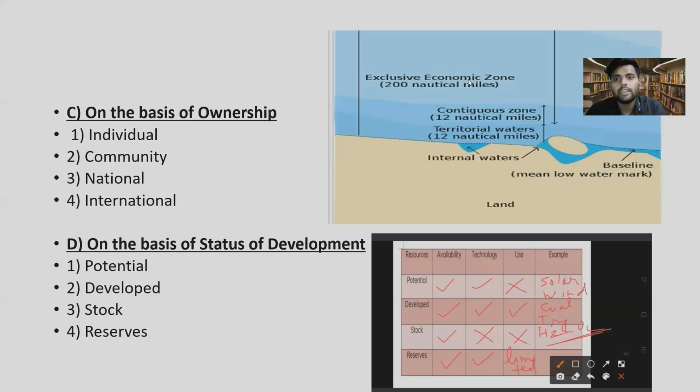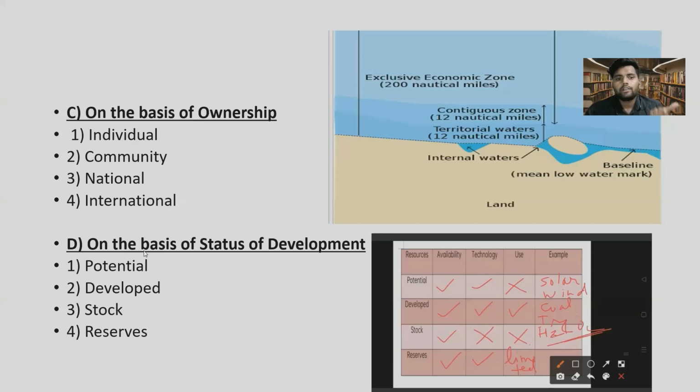The area lying within 200 nautical miles of the concerned country can have the resources of seas and oceans, but beyond these 200 nautical miles, they need special permission from this international organization if they want to use or exploit those resources. So this is the exclusive economic zone.